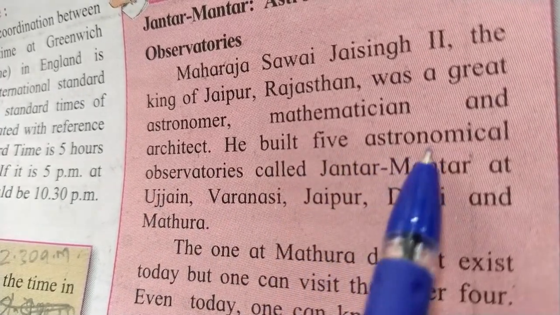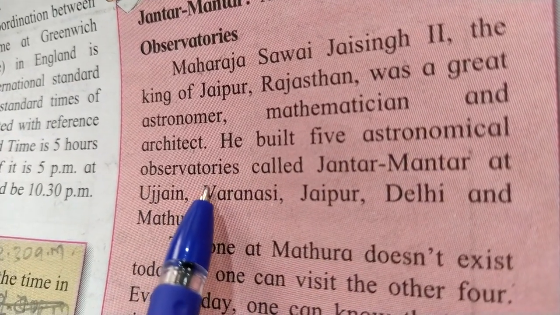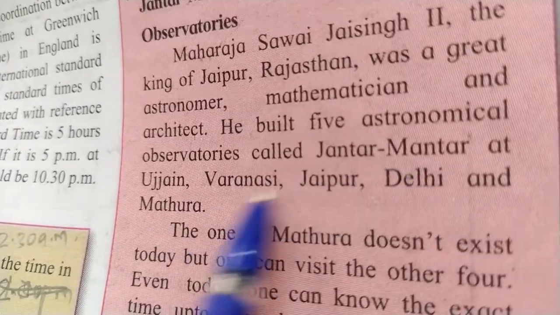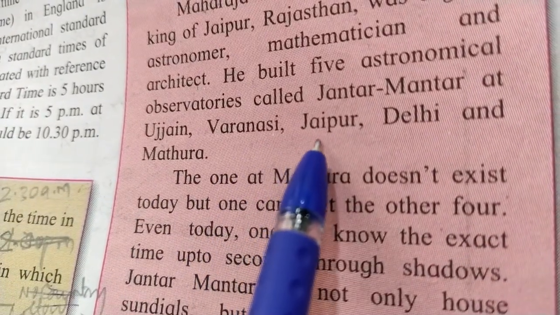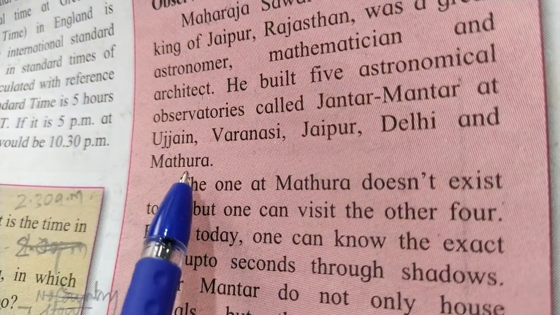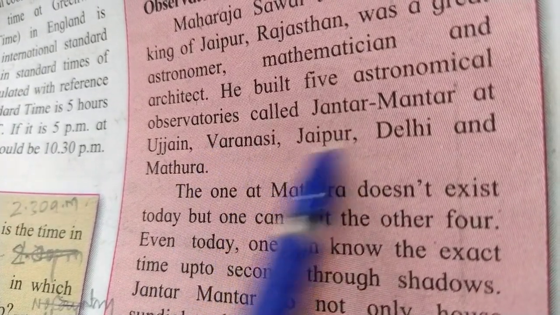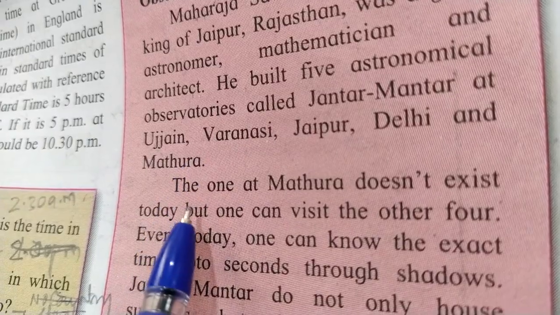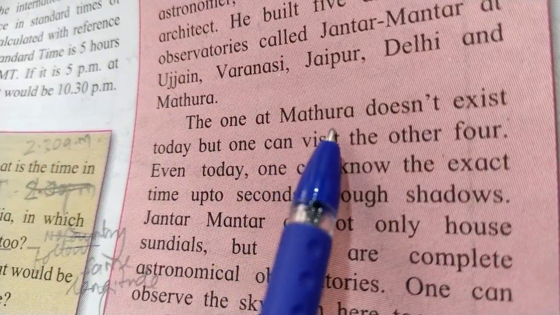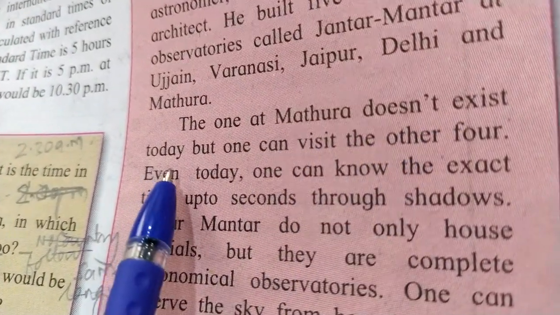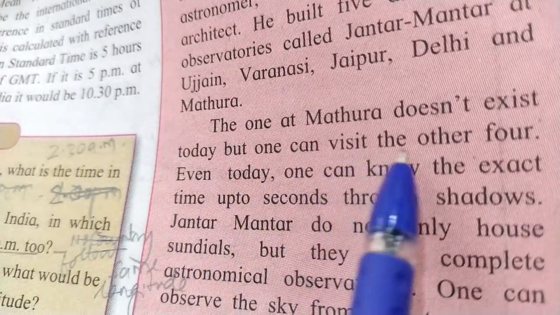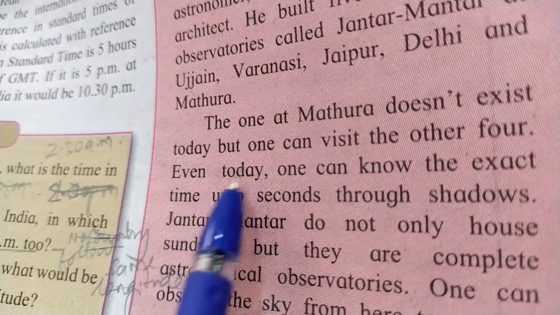He built 5 astronomical observatories called Jantar Mantar at Ujjain, Varanasi, Jaipur, Delhi and Mathura. We know that Jantar Mantar is in Delhi, but he built this in other places also. The one at Mathura doesn't exist today, but one can visit the other 4 even today.